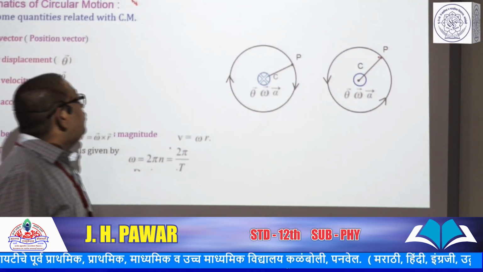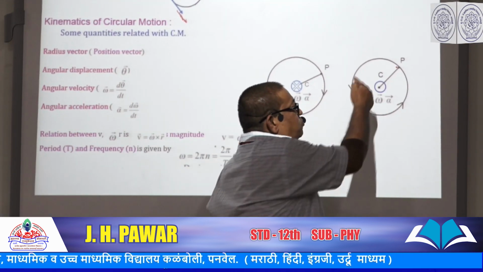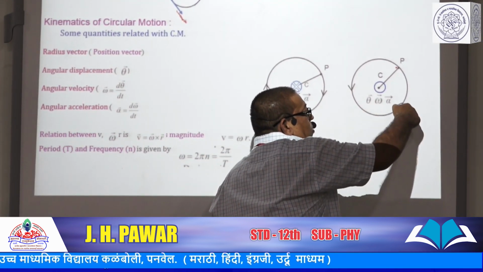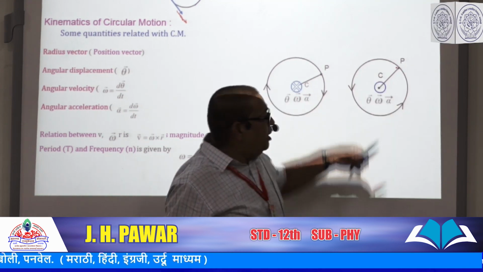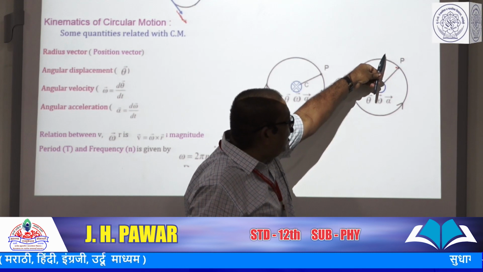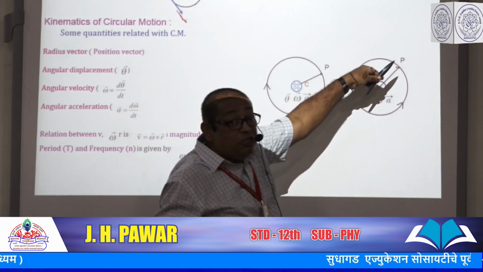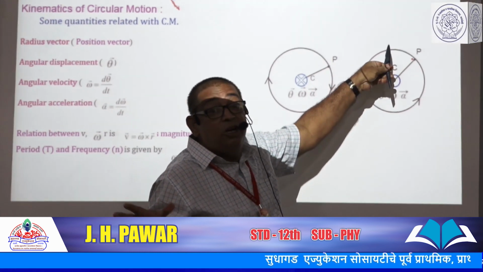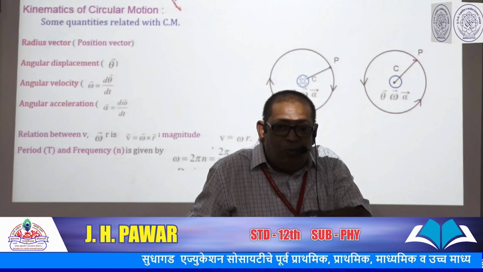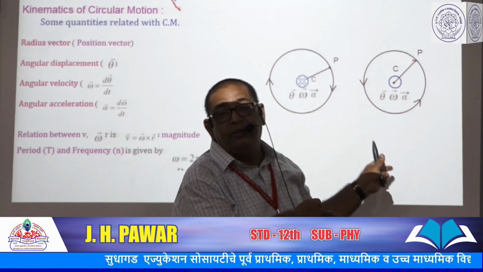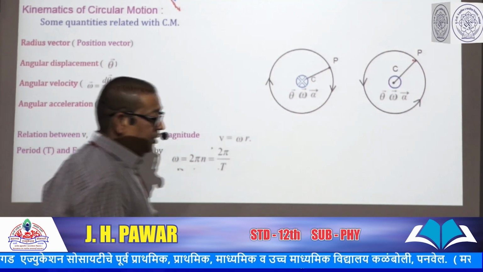Now, one thing should be noted: as a particle or object performs circular motion, the magnitude of the radius vector remains constant, but its direction goes on changing. It always starts from the center of the circle and ends at the circumference of the circle.